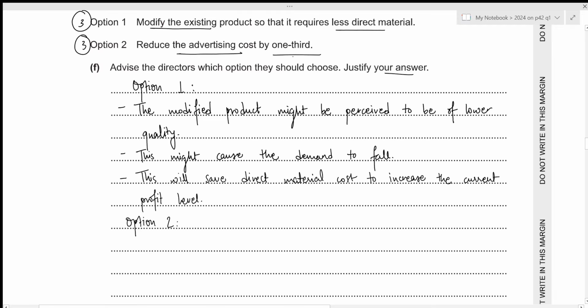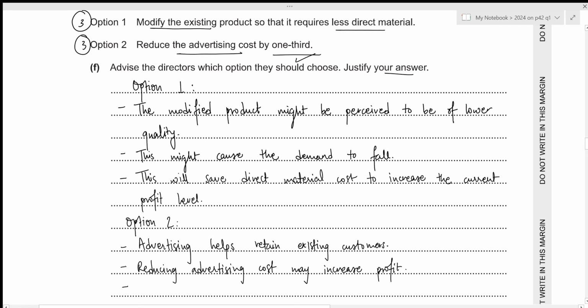we will be reducing the advertising cost by 1/3. Now, advertising definitely helps to retain existing customers. That's the first thing we can write. Advertising helps retain existing customers. And if we are reducing advertising, it means that we are reducing our expenses, which could definitely increase our profit. So reducing advertising cost may increase profit.